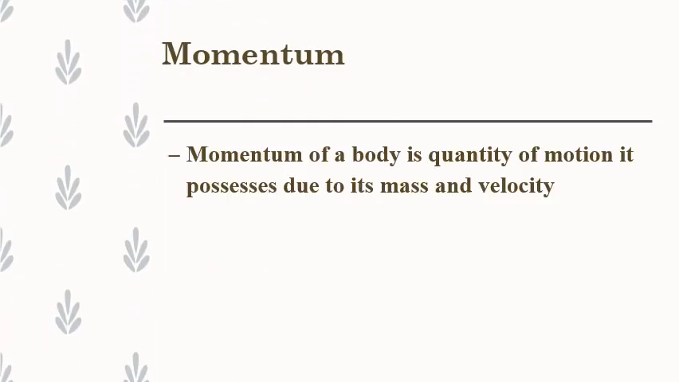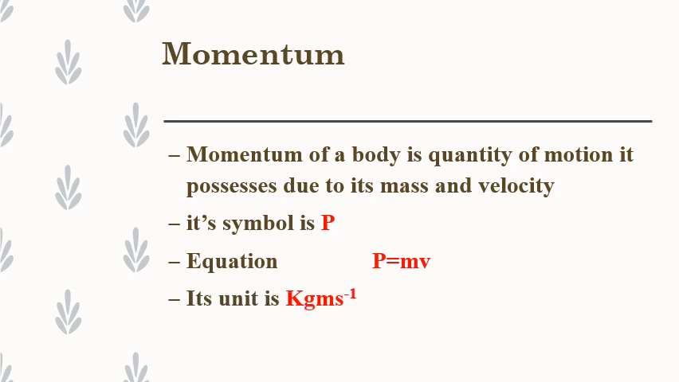Momentum of a body is the quantity of motion it possesses due to its mass and velocity. Its symbol is capital P. Equation: P is equal to mv, where m is the mass and v is the velocity. As velocity is a vector quantity, hence momentum is also a vector quantity. Its unit is kg meter per second.